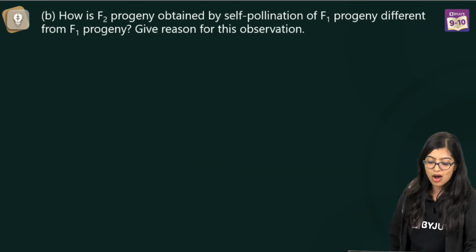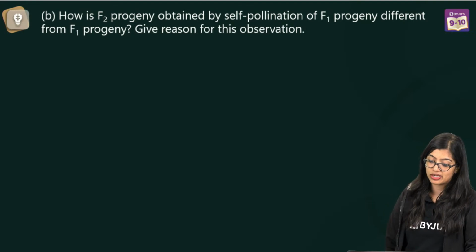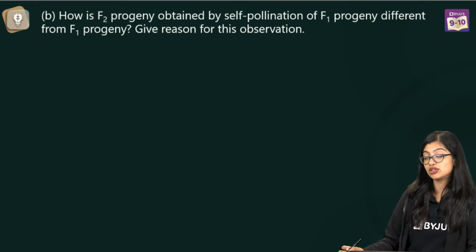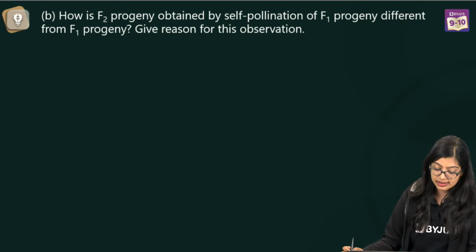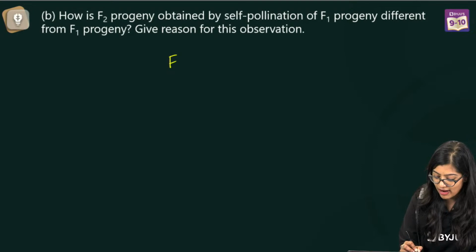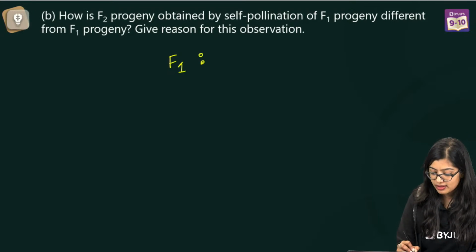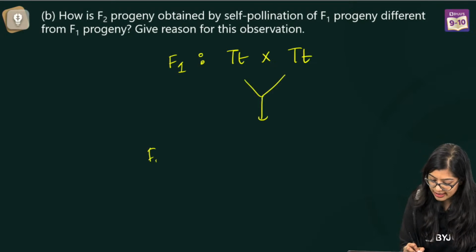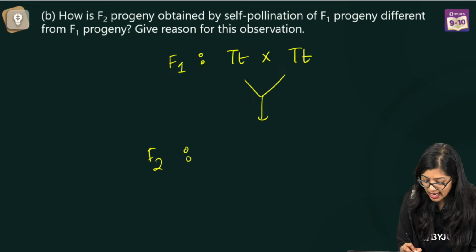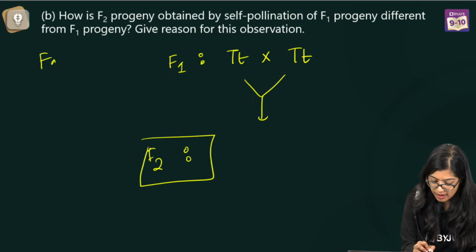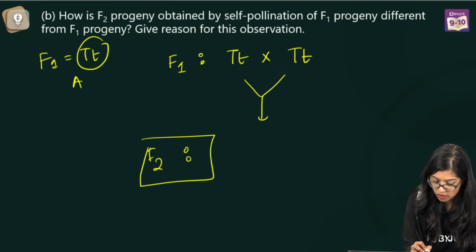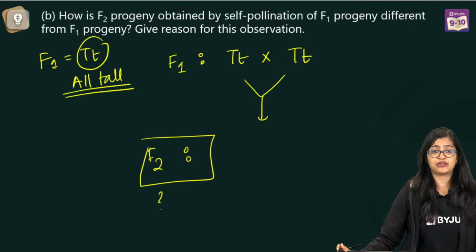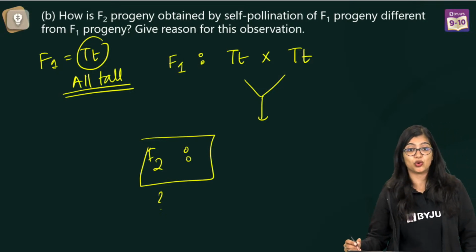Super easy. How is F2 progeny obtained by self-pollination of F1 progeny different from F1 progeny? Give reason for this observation. So many words, but basically they're saying, if I take my F1 progeny and cross it, I will get F2 progeny. Now, how is my F2 progeny different from F1? I got all tall in F1. But what will I get in F2? Can you tell me?